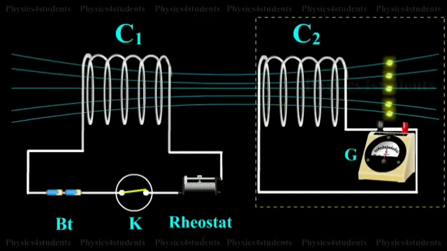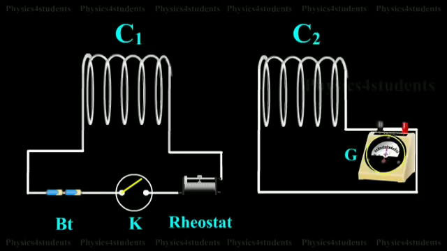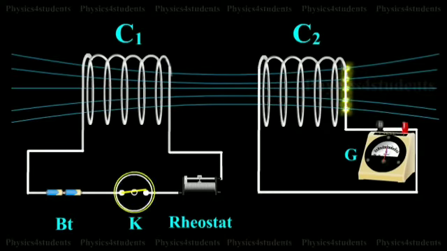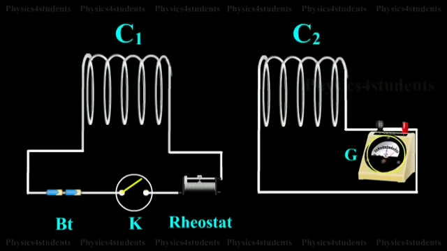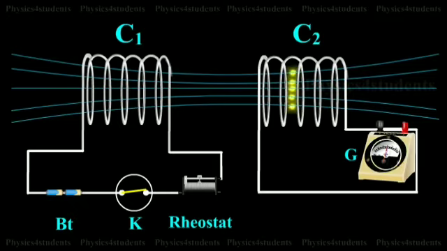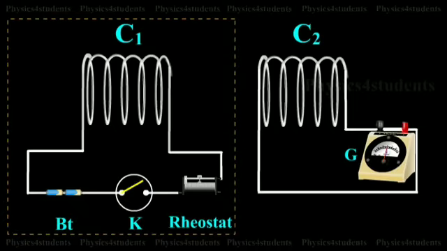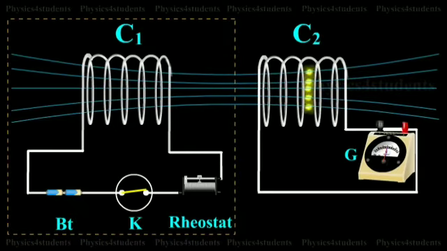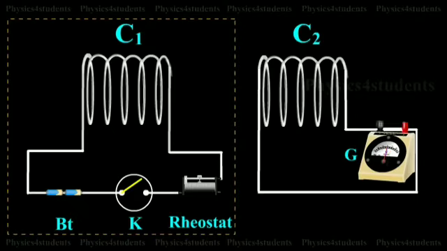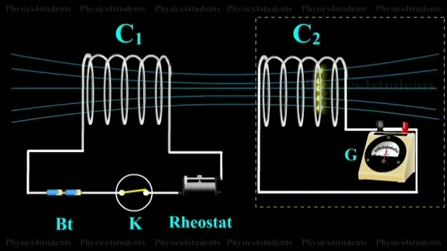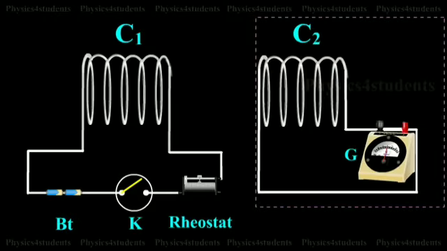At the same time, when they recede away from one another, the magnetic flux linked with the coil decreases. The decrease in magnetic flux again induces an EMF in the opposite direction, and hence an electric current flows in the opposite direction. So, there is a deflection in the galvanometer when there is a relative motion between the coil and the magnet. When the primary circuit is open, no electric current flows in it, and hence the magnetic flux linked with the secondary coil is zero.